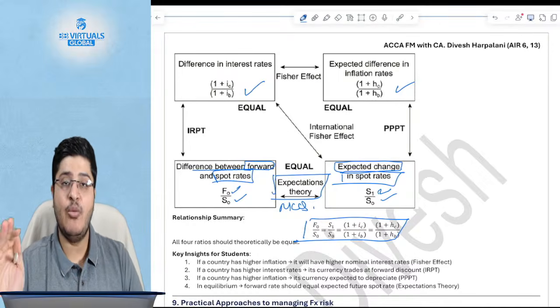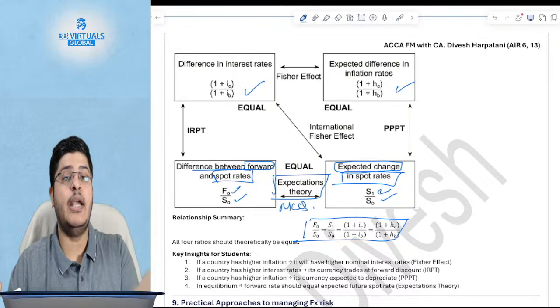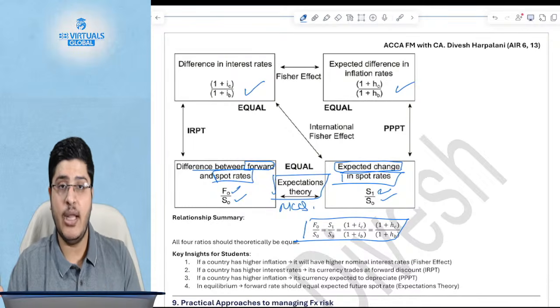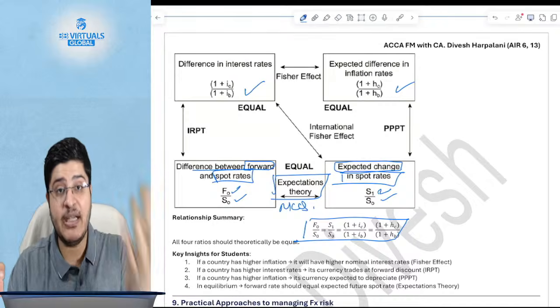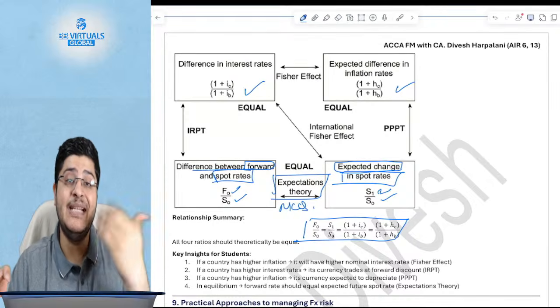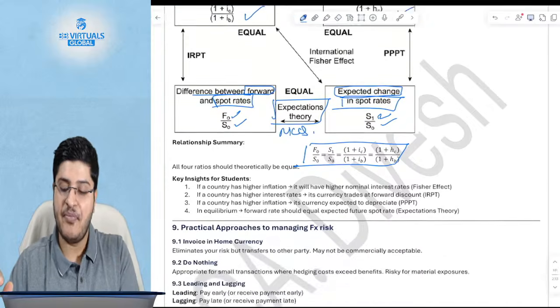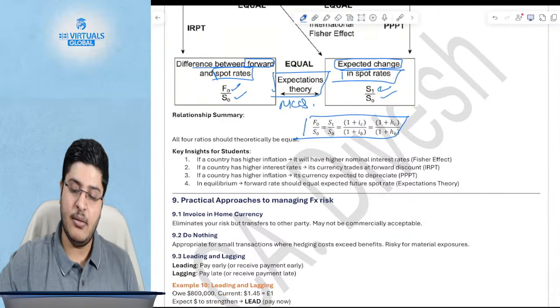They have said F0 by S0. What is F? F is the forward rate for the time period but quoted today. S1 is the expected spot rate. So the forward rate effectively represents the expected spot rate of that time period. And H stands for inflation, I stands for interest rate.